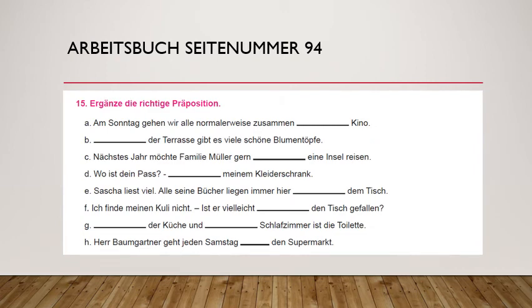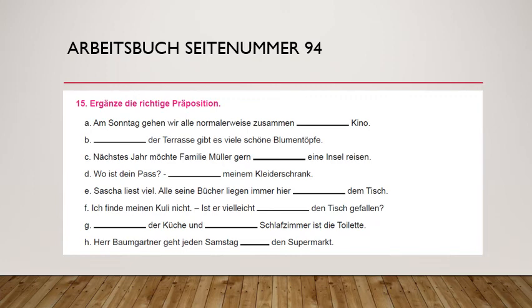Now we will solve Aufgabe 15 on Arbeitsbuch Seite Nummer 94. Exercise number 15. Ergänze die richtige Präposition. Here you have to fill up the Wechsel preposition. So read the sentences carefully. Choose the correct preposition. See whether action is shown or position is shown. Accordingly, use the correct article and case. If action is going on, you have to use accusative. If position is shown, you have to use dative. First two I will show, and then the rest of the sentences you can do on your own, and we can discuss in our live class.